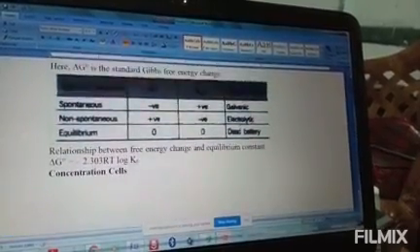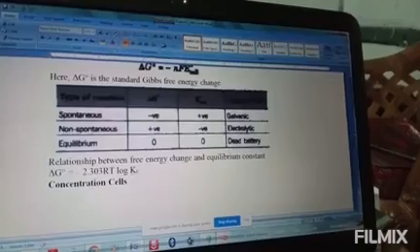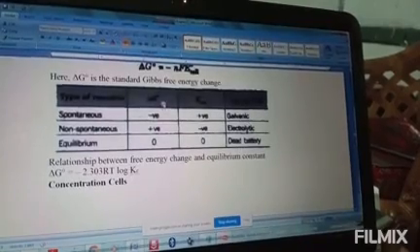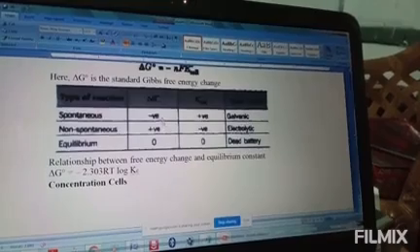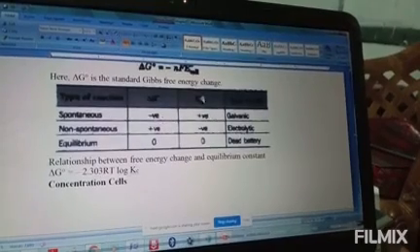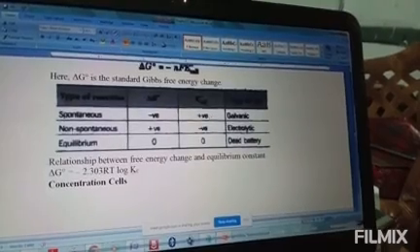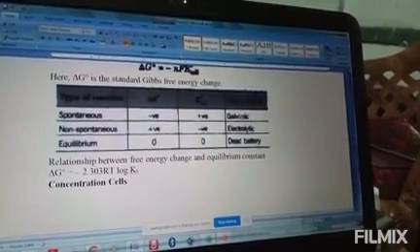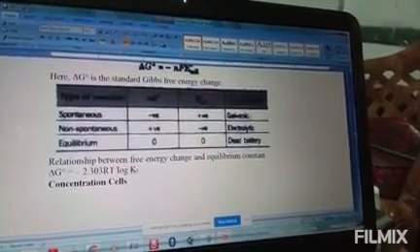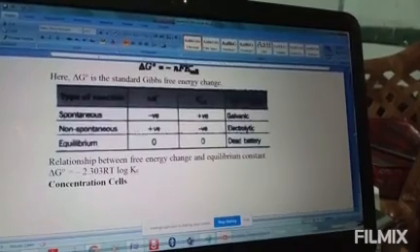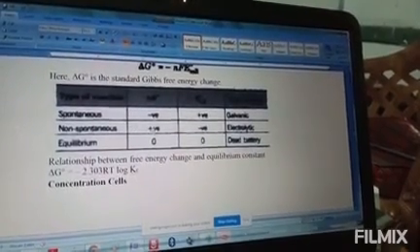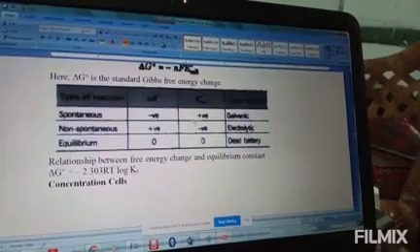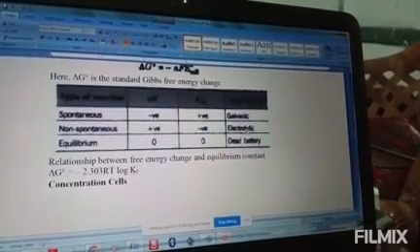Now for a spontaneous reaction, meaning the reaction proceeds on its own, the Gibbs free energy change should be negative. For that, E cell becomes positive. An example of that type of cell is the Galvanic cell. Clear? Similarly, non-spontaneous means Gibbs free energy change becomes positive and E cell becomes negative, and that comes in the case of the electrolytic cell.